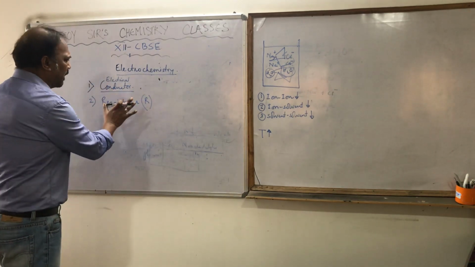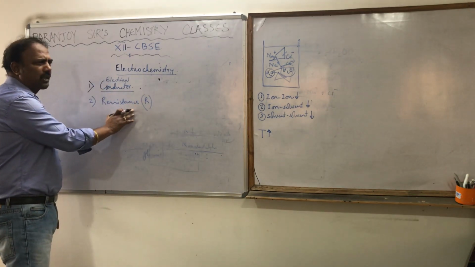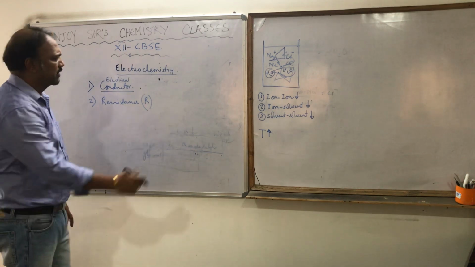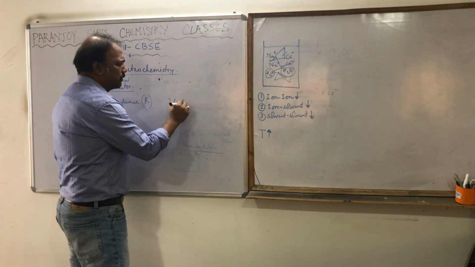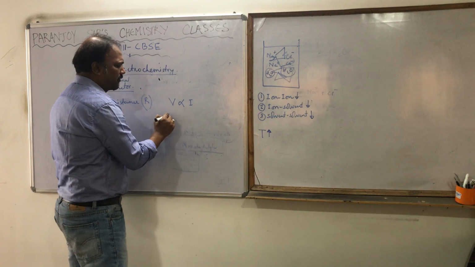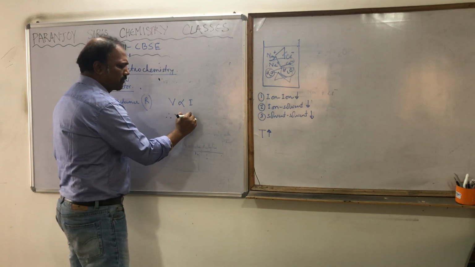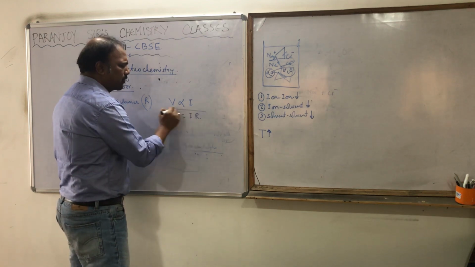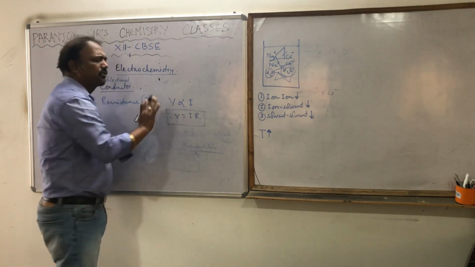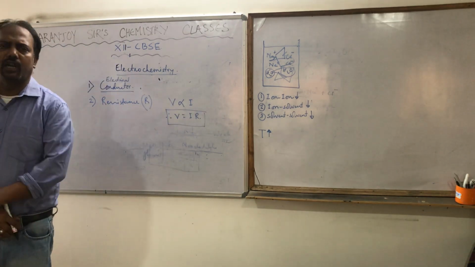Now, this is coming from the law called Ohm's law. All of you know this: V is proportional to I. Therefore, V is equal to I into R. All of you know this equation, Ohm's law. And R is resistance.